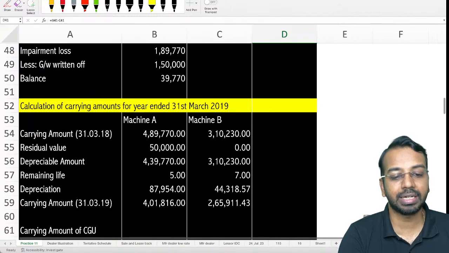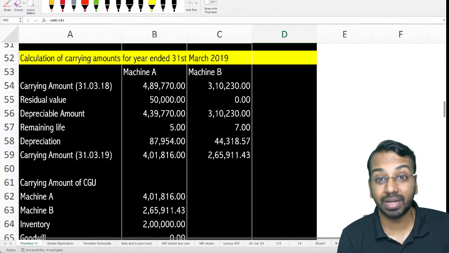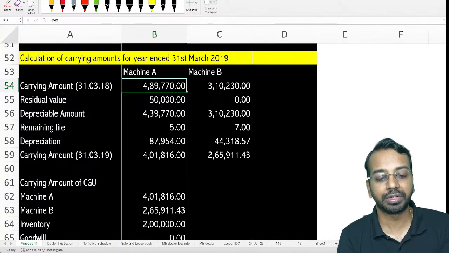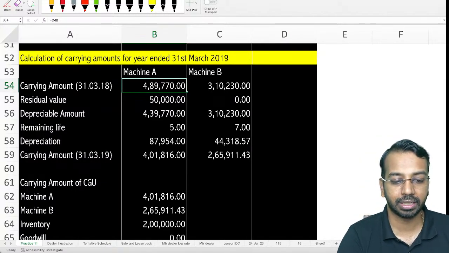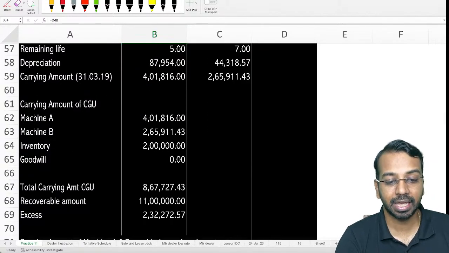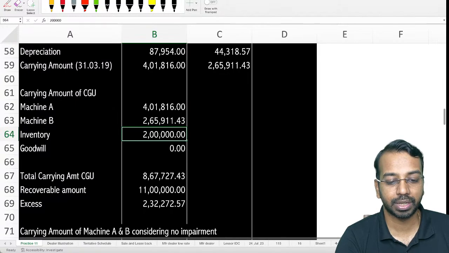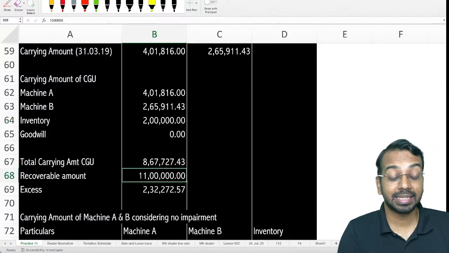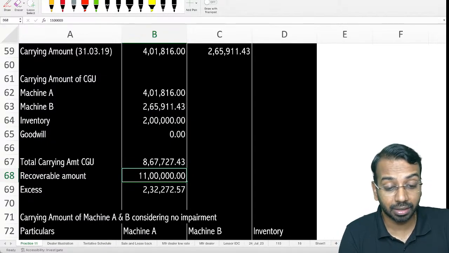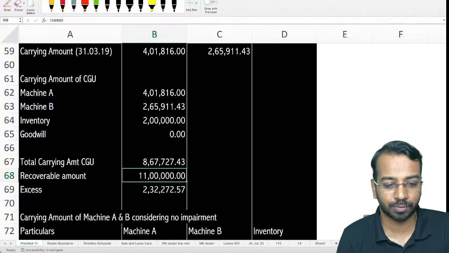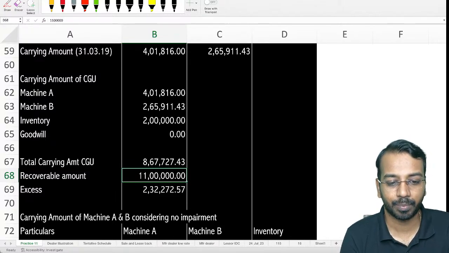Then subsequent depreciation will be based on the revised carrying amount minus the estimated residual value over the remaining useful life. So like that you can calculate. Then carrying amount, assuming inventory is the same, you get the carrying amount of CGU at 867. Recoverable amount is 11 lakhs. Now this excess, you have to see whether reversal would be possible. How do we reverse that? That we'll understand as we discuss the theory part.